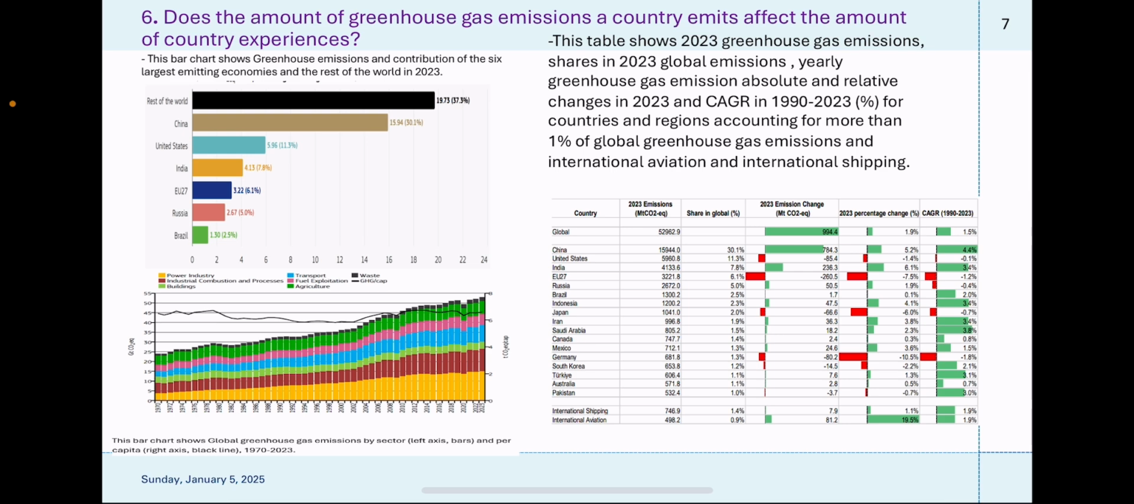On the left side, this bar chart shows greenhouse emissions and contribution of the 6 largest emitting economies and the rest of the world in 2023. Below that is a bar chart that shows the global greenhouse gas emissions by sector. And then to the right is a table that shows 2023 greenhouse gas emissions, shares in 2023 global emissions, yearly greenhouse gas emission, absolute and relative changes in 2023, and CAGR in 1990 to 2023 for countries and regions accounting